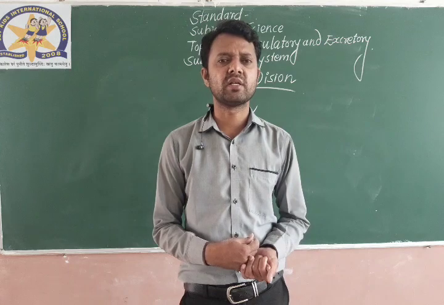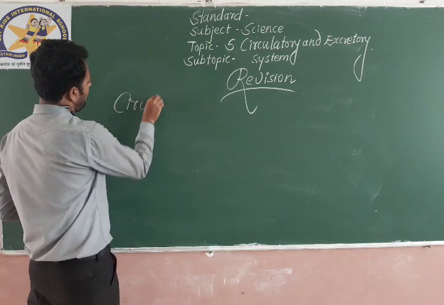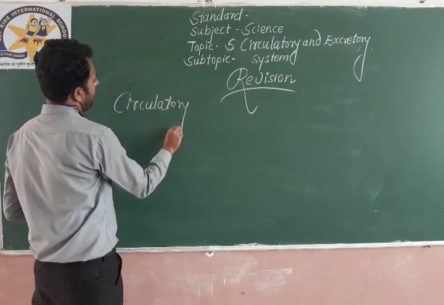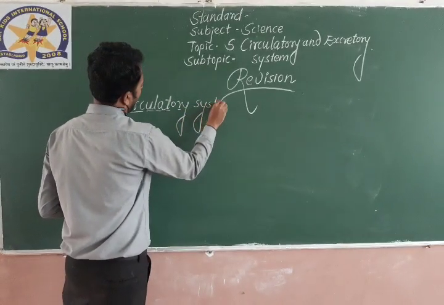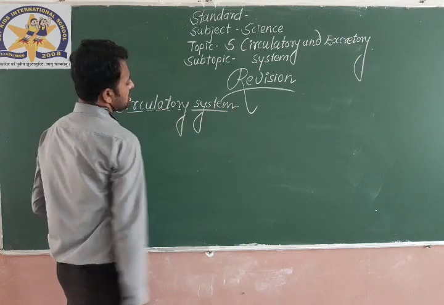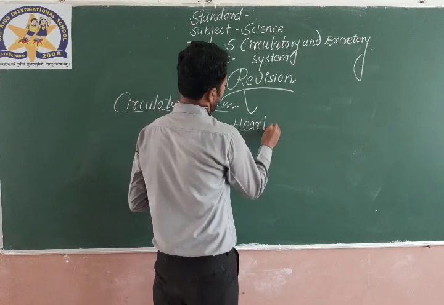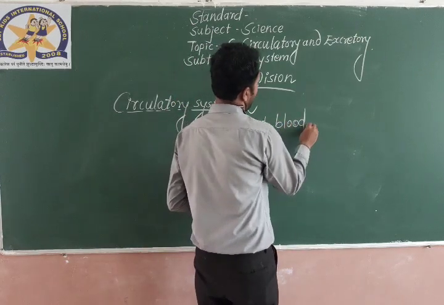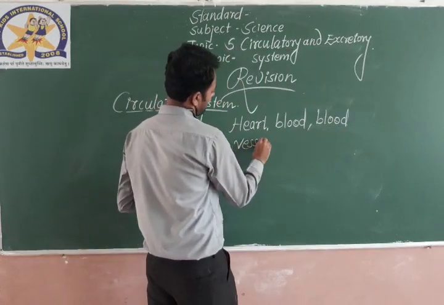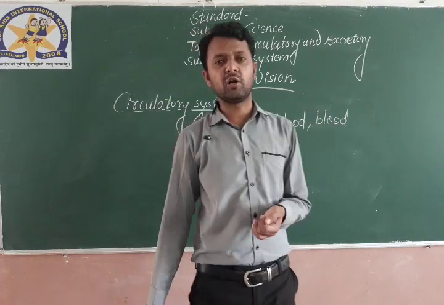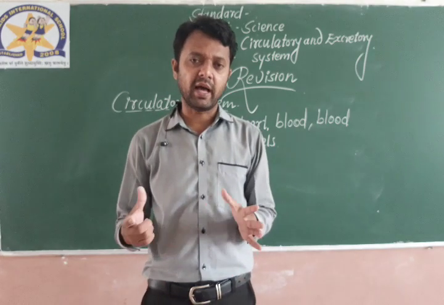First of all, we will revise the circulatory system. Okay, the circulatory system is made up of heart, blood and blood vessels. The organs of the circulatory system are the heart itself, blood and blood vessels.